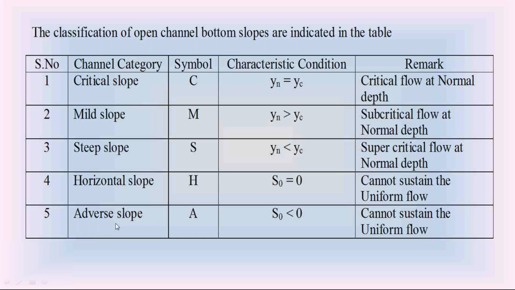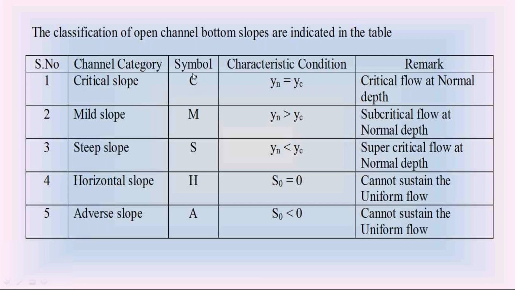Then the fifth one is adverse slope. Adverse slope is indicated as A. Adverse slope is rising slope. So S0 is less than 0 in the adverse slope because it is rising slope. The channel bottom slope is rising. In the adverse slope also, we cannot consider the normal depth of flow Yn.